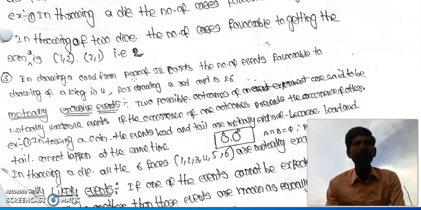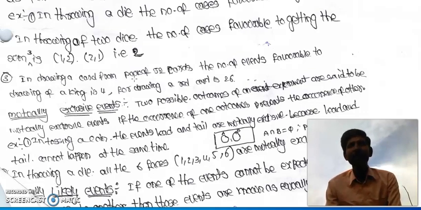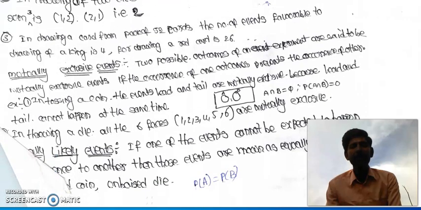Mutually exclusive events: if the occurrence of one event prevents the occurrence of the other event, then the two events are said to be mutually exclusive events. In tossing a coin, the occurrence of head prevents the occurrence of tail. So these two events are mutually exclusive events. In rolling a die, the occurrence of 1 prevents 2, 3, 4, 5, 6. So these events are also called mutually exclusive events.